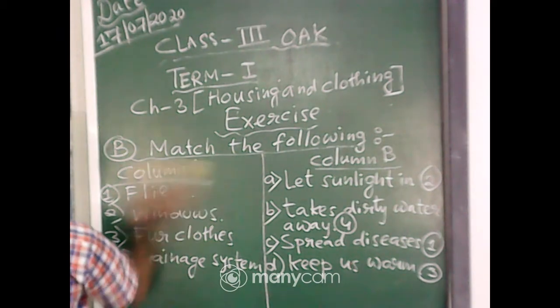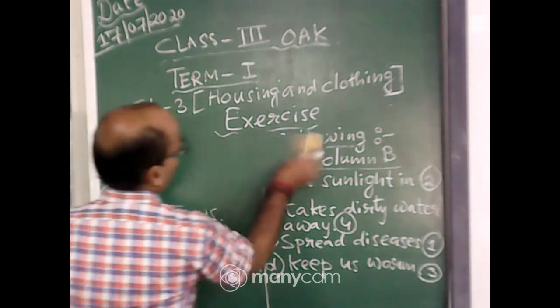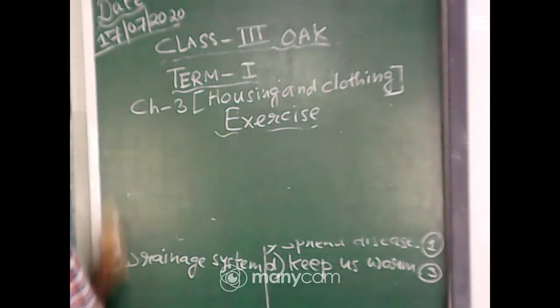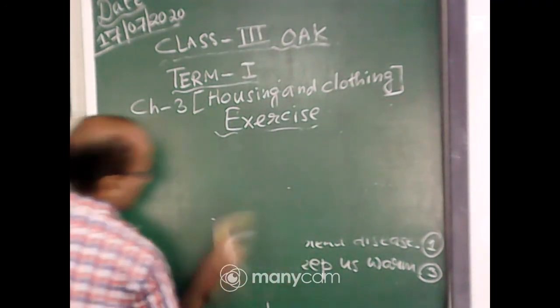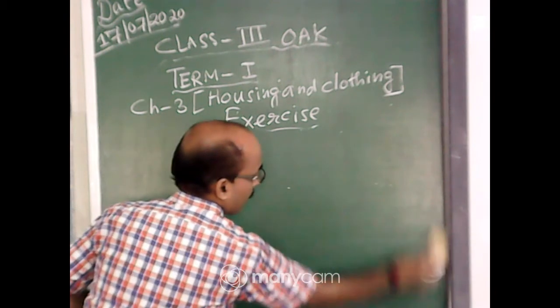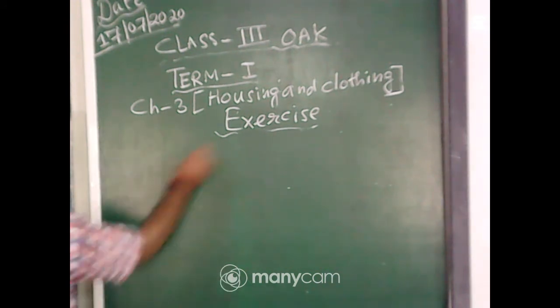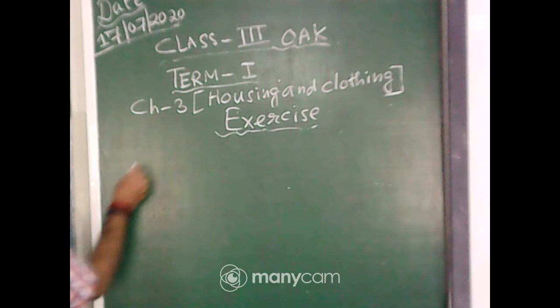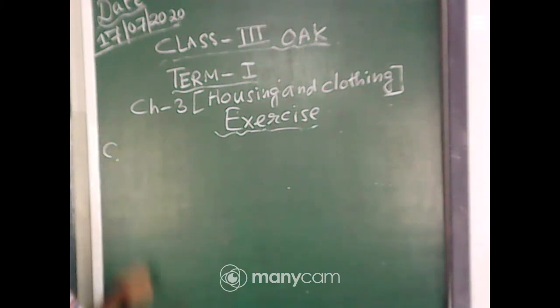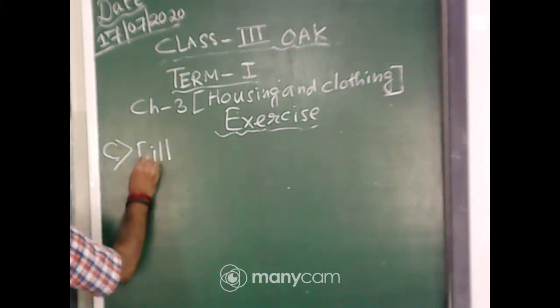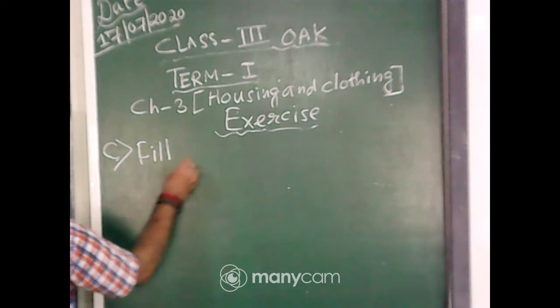We will proceed with the next section, means number C. Number C, fill in the blanks.